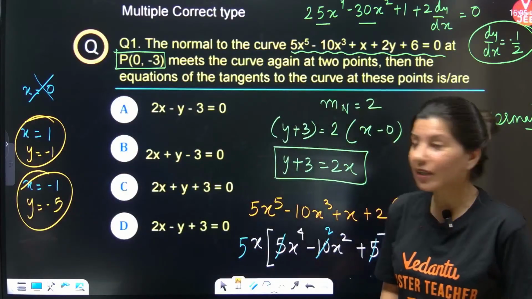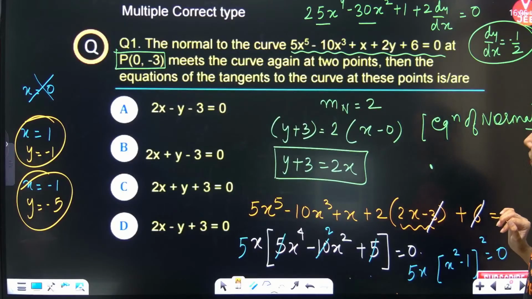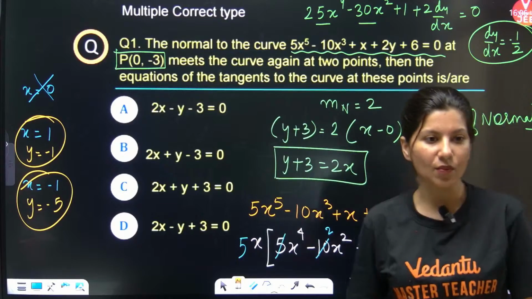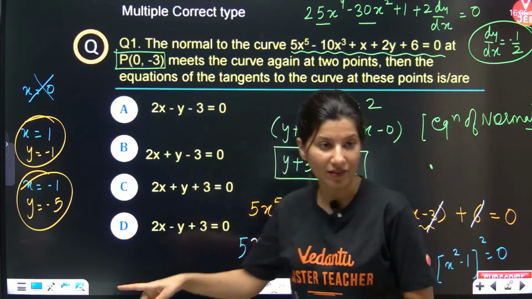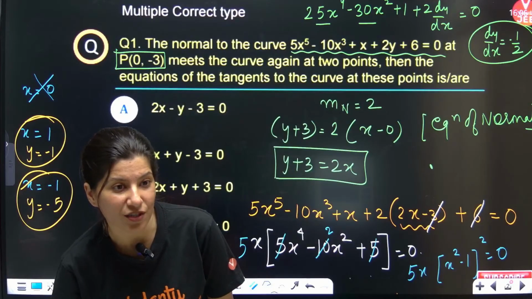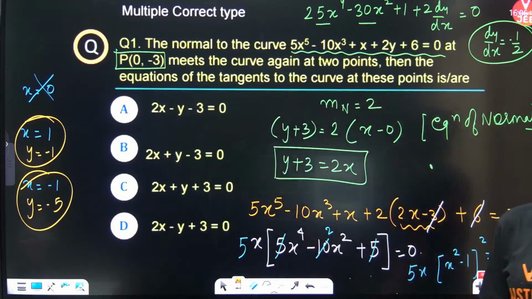Okay, now what are you looking for? Equation of tangent. Okay, equation of tangent to the curve at these points. So over here, you have got 1 comma minus 1, correct? And then you are having minus 1 comma minus 5. Now you need to write equation of tangent. So you need slope of tangent at those points. Okay, so slope of tangent will be dy by dx.